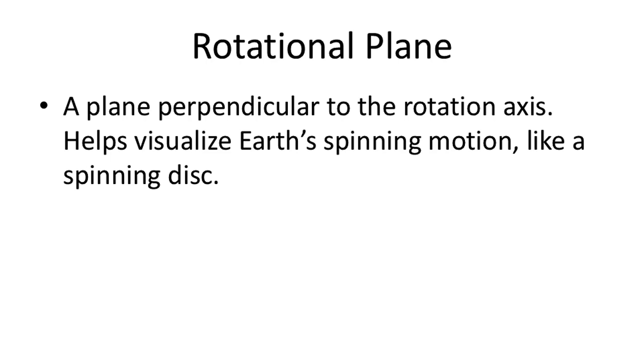North Pole. The North Pole is the point where the Earth's rotation axis intersects the surface in the northern hemisphere. Located at 90 degrees north latitude, it is the northernmost point on Earth. Due to the axial tilt, the North Pole experiences 6 months of continuous daylight, midnight sun, and 6 months of darkness, polar night, each year. This unique phenomenon highlights the significance of Earth's axial tilt in determining light distribution across the planet.